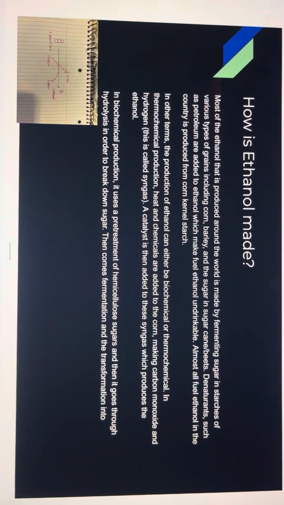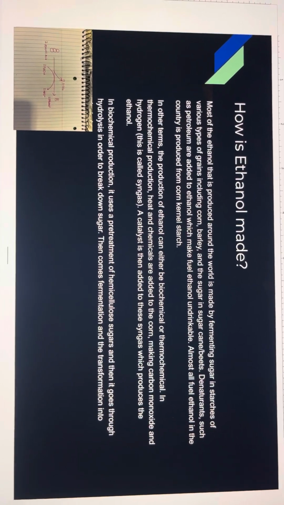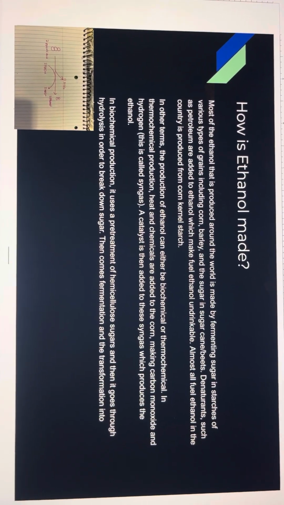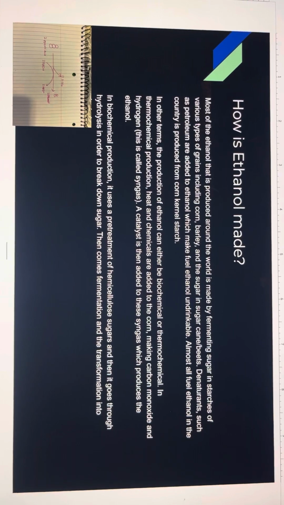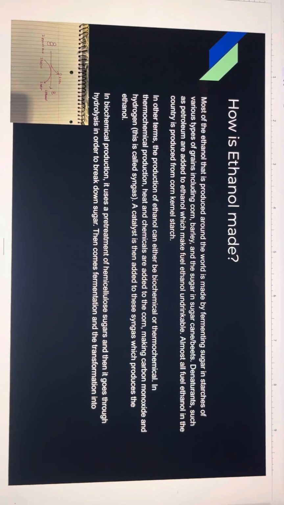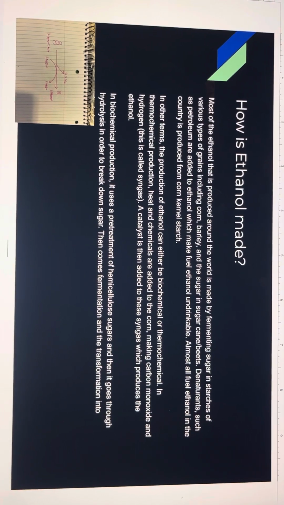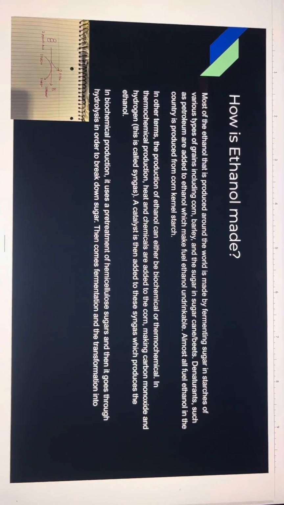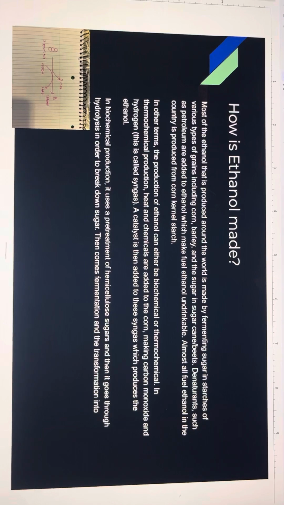Denaturants such as petroleum are added to ethanol, which make fuel ethanol undrinkable. Almost all fuel ethanol in the country is produced from corn kernel starch. In other terms, the production of ethanol can either be biochemical or thermochemical.